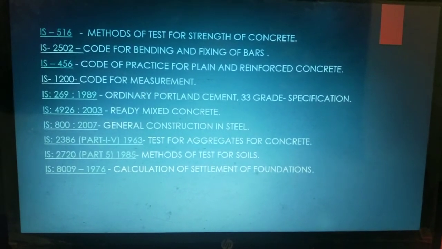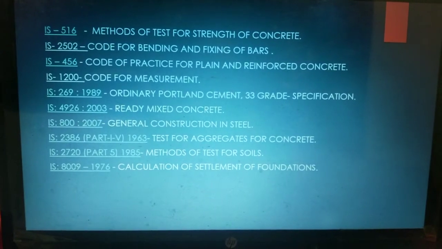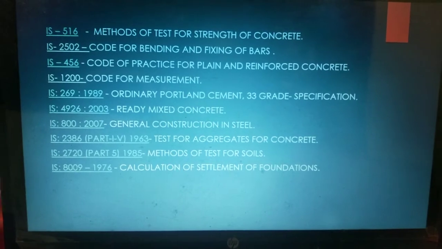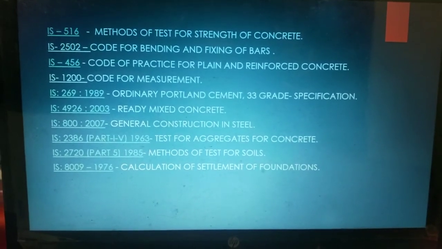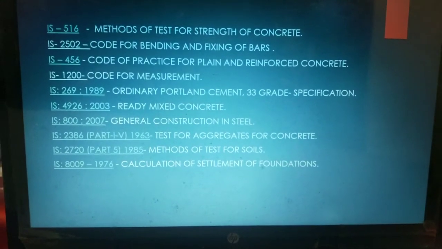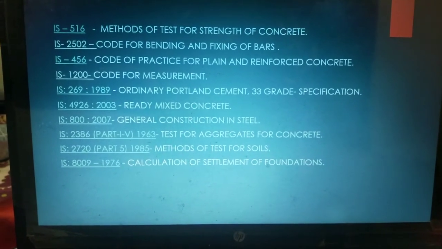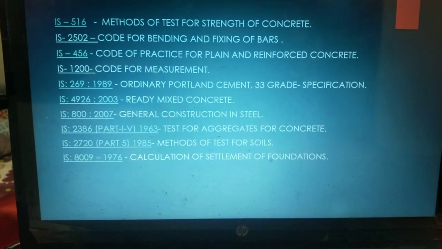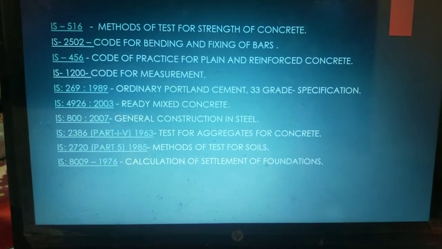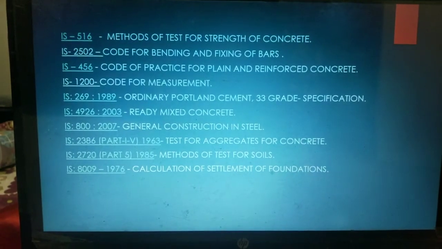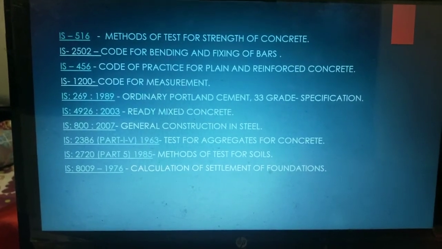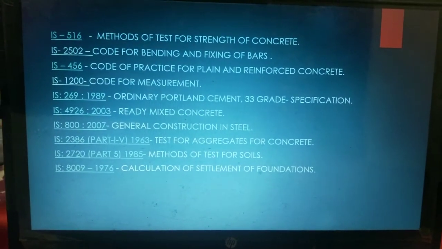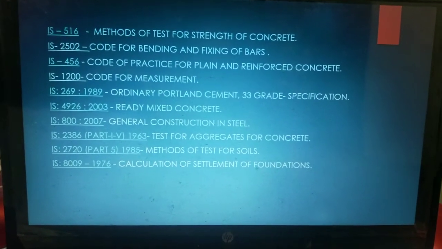Details, if you need any of them, please tell me in the comment box. I would love to discuss all this. And for getting a good job also, one must know all the IS codes, and we can also follow the CPWD specifications, which are followed by some of the companies, and that also plays a very important role in the billing and tendering part.